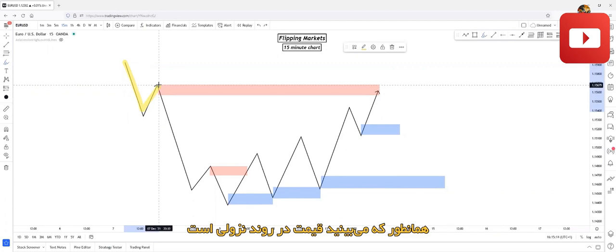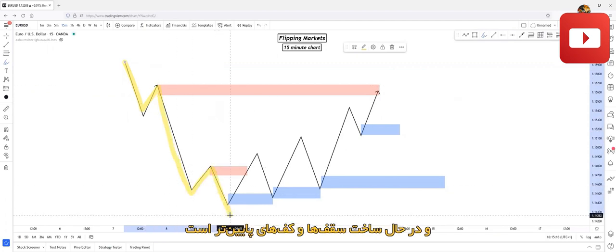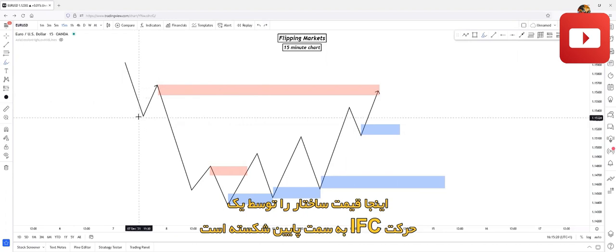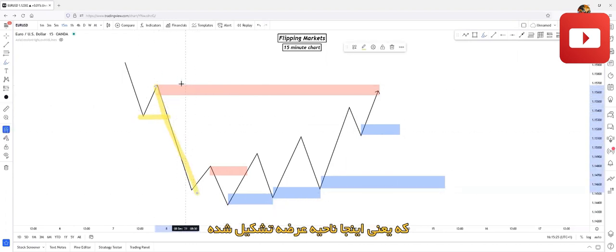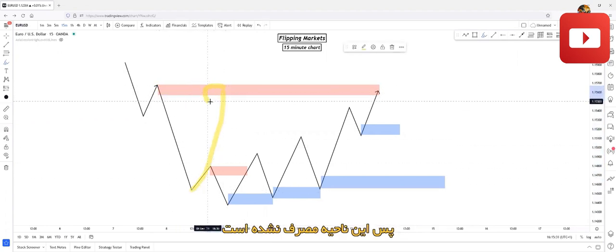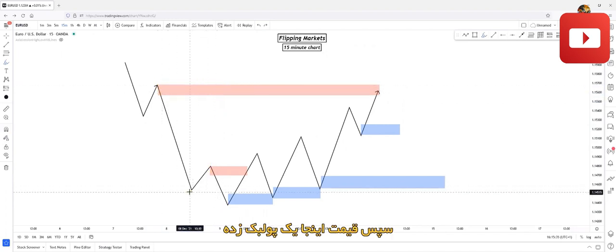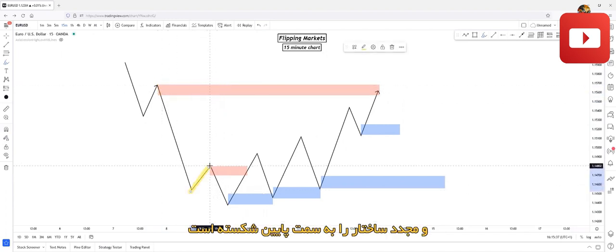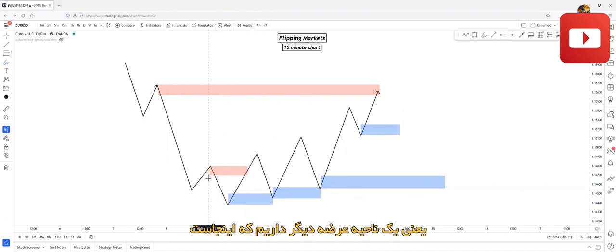As you can see, price is moving in a downtrend here, creating a series of lower lows and lower highs. Price created a break of structure here with an impulsive, inefficient movement to the downside. So this means a supply zone has been formed here. Price didn't come back up to mitigate this zone, so this zone has been left unmitigated. Okay, after this, price created this pullback here, and after this pullback, broke structure to the downside again. This means we will have another supply zone, which is right here.